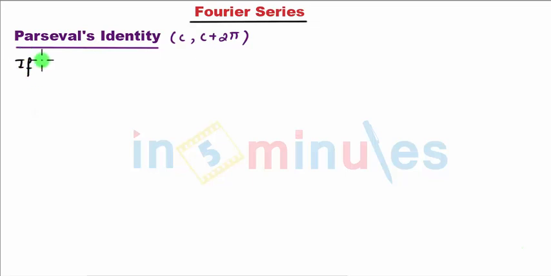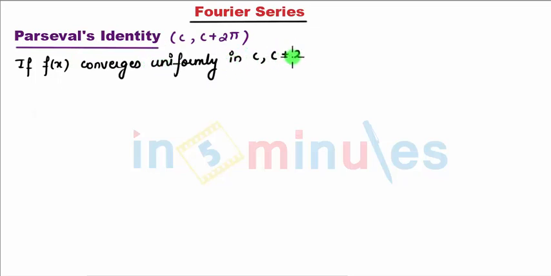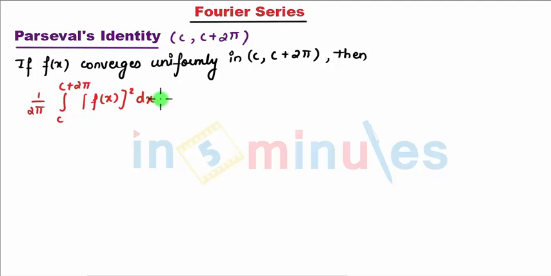If I have a function f of x which converges uniformly in c to c plus 2 pi. See, I have kept the same range. Then what does the identity say? That is 1 upon 2 pi integral from c to c plus 2 pi of f of x the whole square dx is equal to a0 square plus 1 by 2 summation n equal to 1 to infinity of an square plus bn square. So we need to prove this.